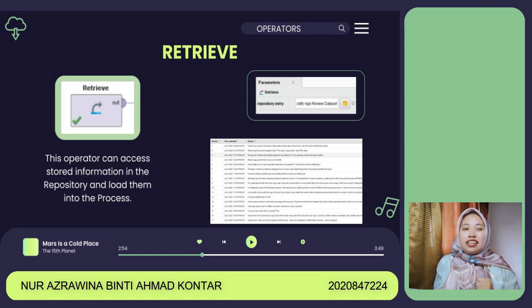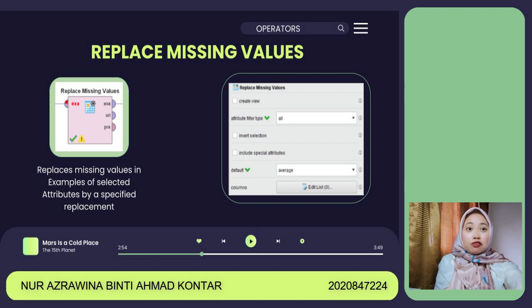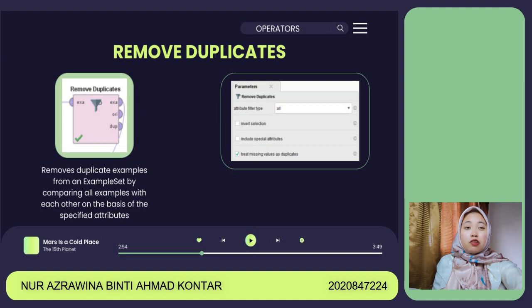We start by retrieving the dataset obtained from Kaggle by using the retrieve operator, where the dataset is uploaded into the RapidMiner repository beforehand and loaded into the process. Next, we replace the missing values found in the Spotify app review dataset of selected attribute in specified replacement using the replace missing values operator. Then we use the remove duplicates operator to remove the duplicate text in the dataset to prevent bias, where the model learns the same thing twice, and we treat the missing values as duplicates.